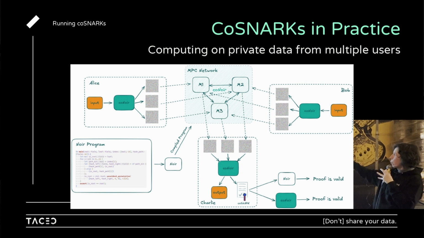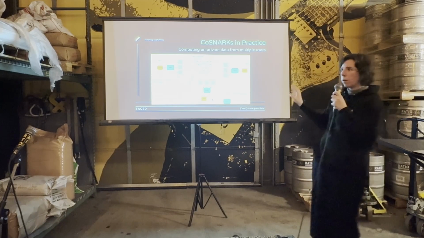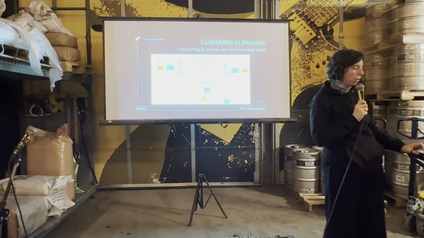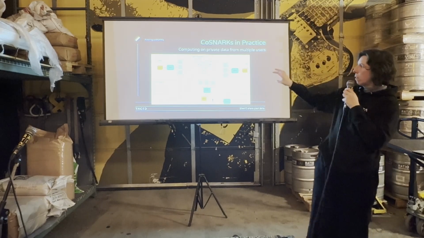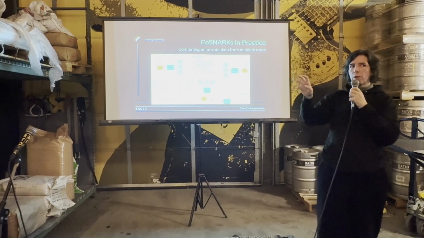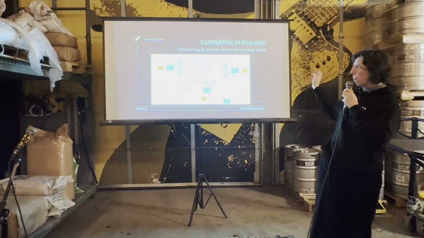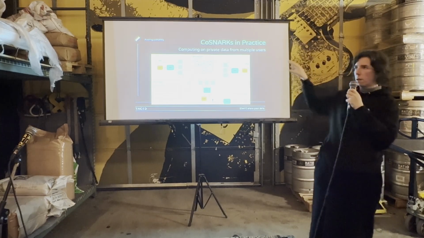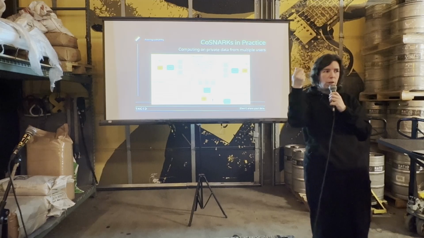The network, so the three provers or the three nodes in this MPC network, do some computation and output a result, and it goes to what is called Charlie in this picture, but it could just be another server or a front end, whatever. So you get this proof as an output, and you get the output of the computation. This is very, very briefly, very high level. As I said, I'm throwing tidbits of information at you that you can latch onto, and maybe grab us later to ask questions. It's just to highlight that you can take data from different people, secret share it, and do some computation in a private way so that Bob doesn't learn Alice's input, Alice doesn't learn Bob's input, but somehow they learn some computation on their joint inputs.